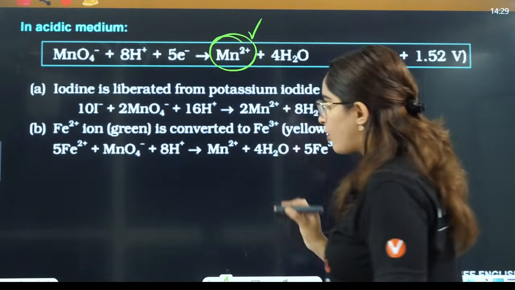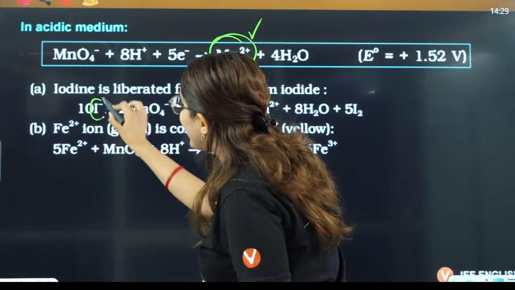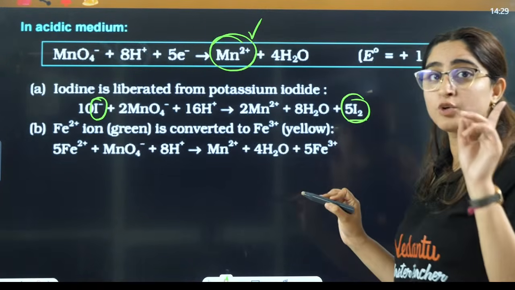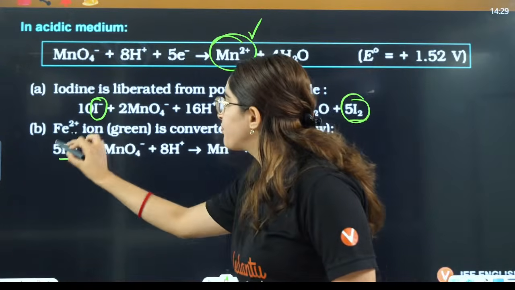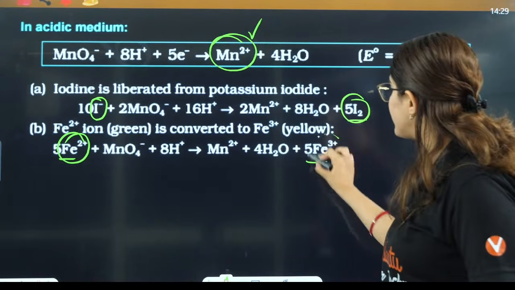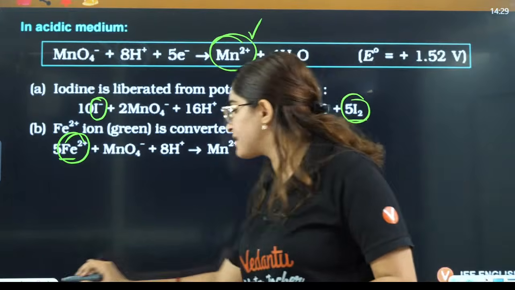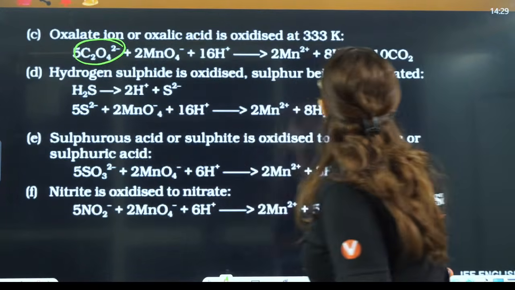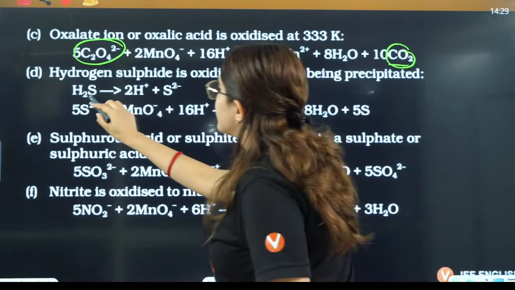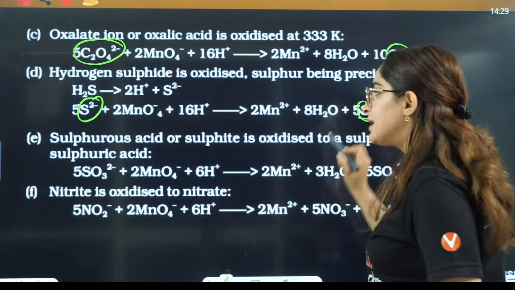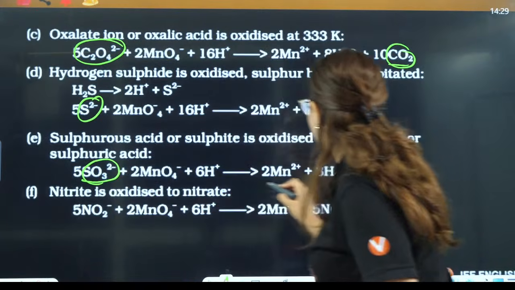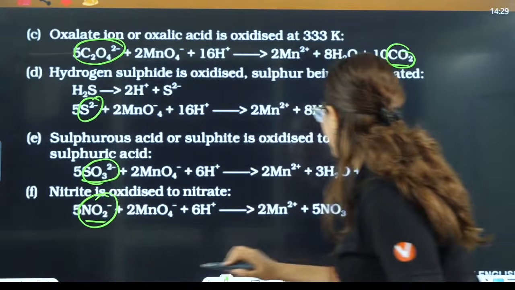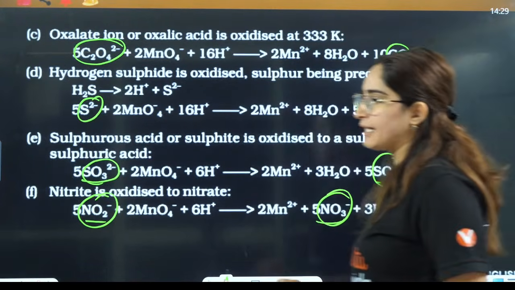Then we talk about the properties of potassium permanganate, that in acidic medium it is converted to Mn2 positive. It converts I negative to I2, not iodate, to I2. It converts Fe2 positive to Fe3 positive. That means it acts as an oxidizing agent, right? It converts oxalate to carbon dioxide, sulfide to sulfur, SO3 2 negative to SO4 2 negative, and NO2 negative to NO3 negative here.